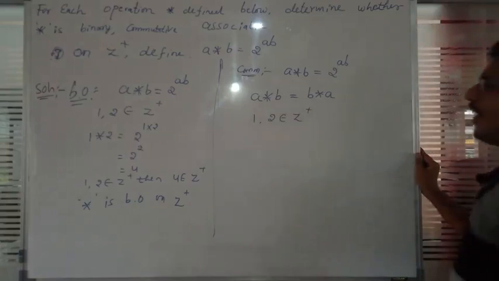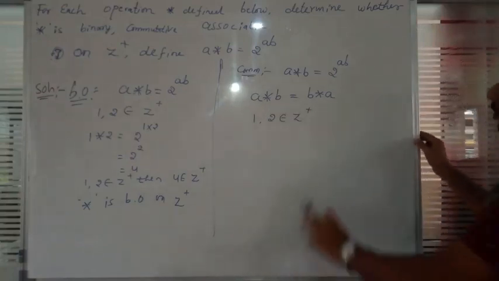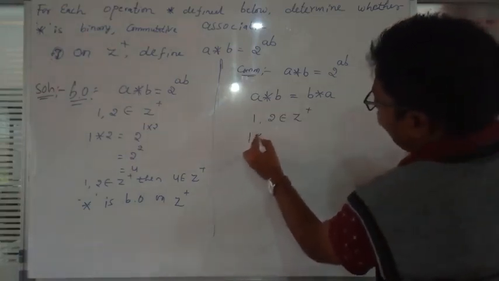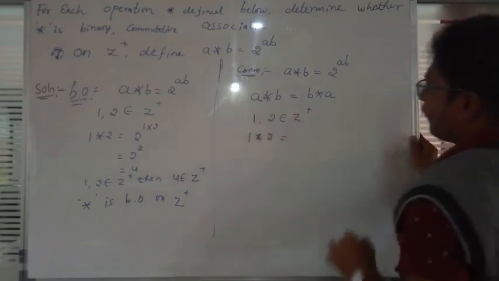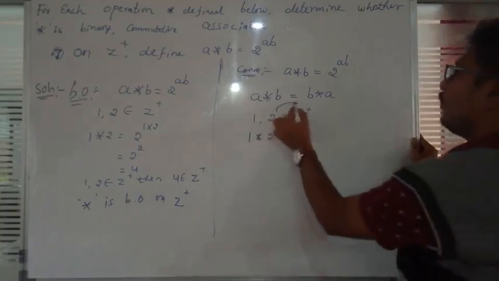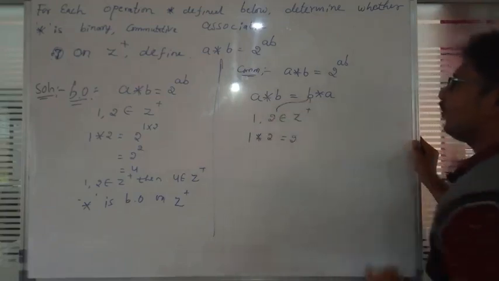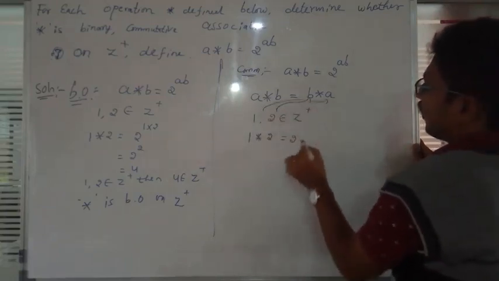Or otherwise 3 and 4, whatever you can take the numbers, no problem. 1 and 2: in the placement of A, we should keep 1. In the placement of B, we should keep 2. In the placement of B, what is there? 2 is there. And in the placement of A, we should keep 1.